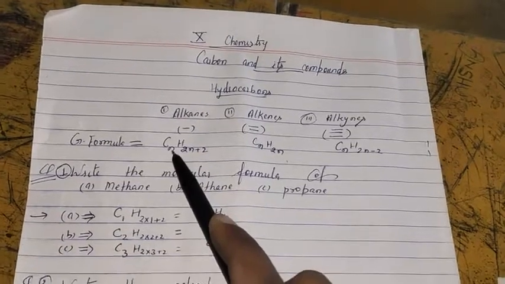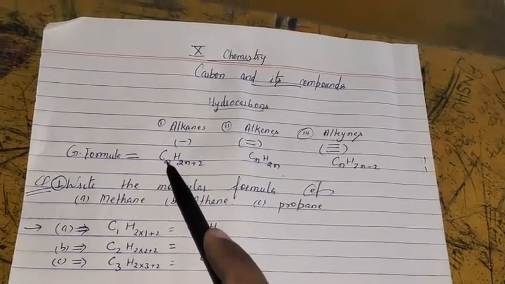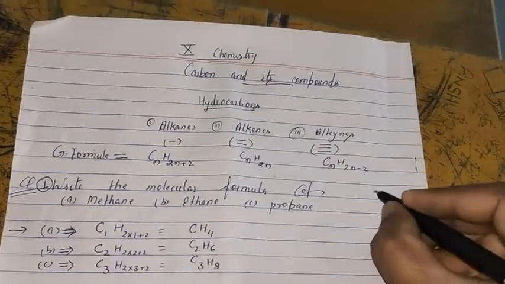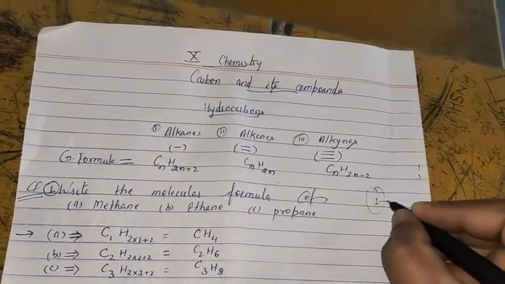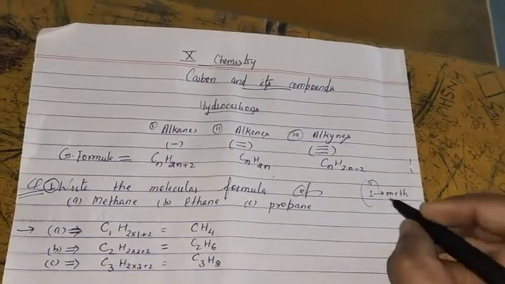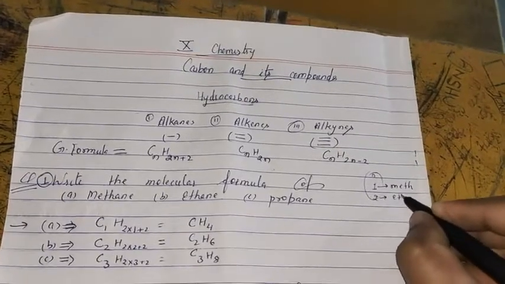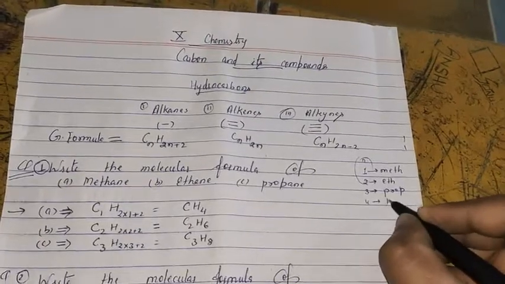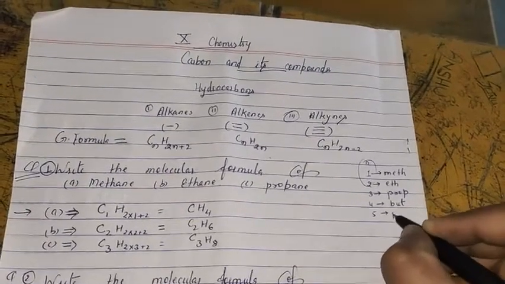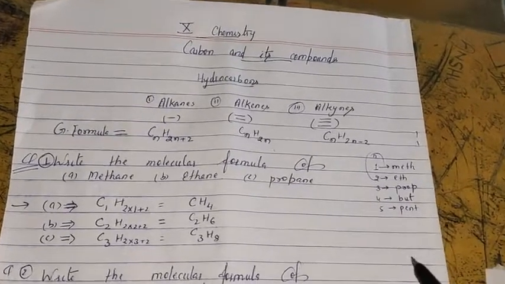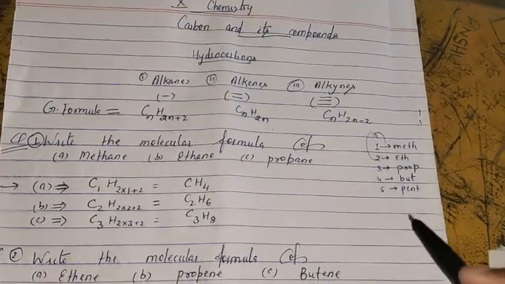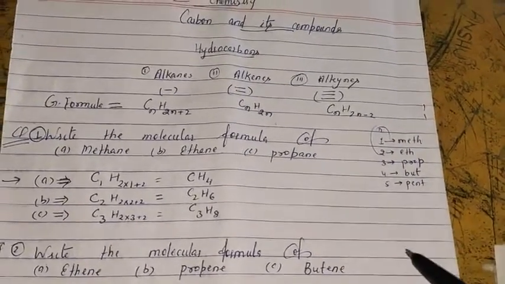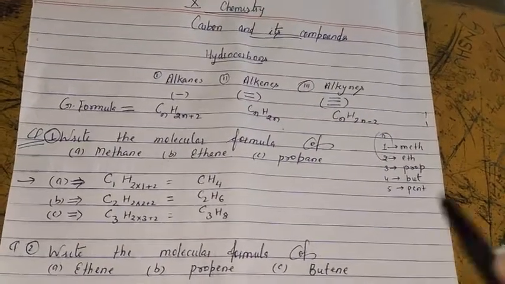And we know in chemistry, if the number of carbon atoms is 1, then the prefix meth is used. For 2, eth; 3, prop; 4, but; 5, pent; 6, hex; 7, hept; 8, oct; 9, non; 10, dec. That we have to memorize first.